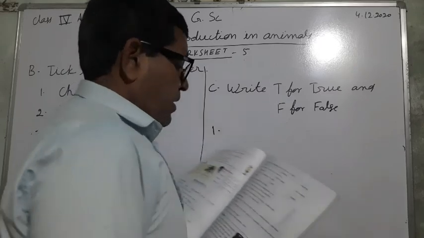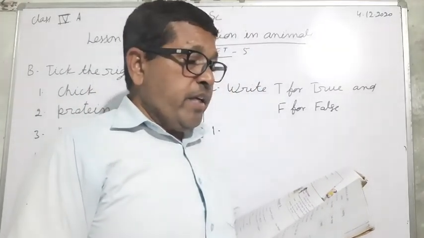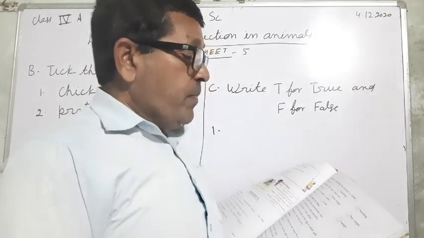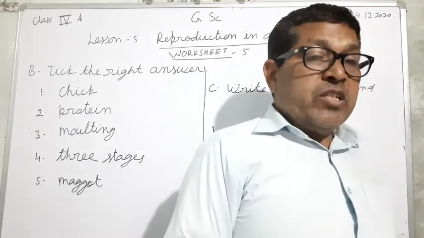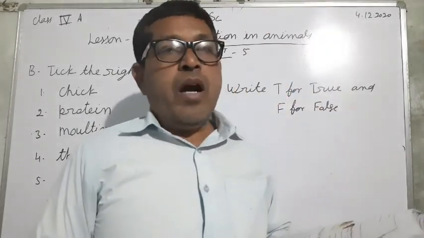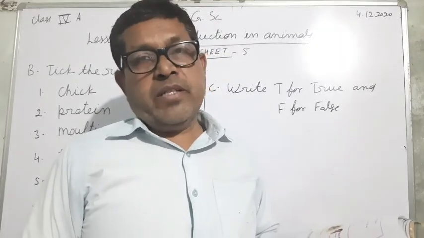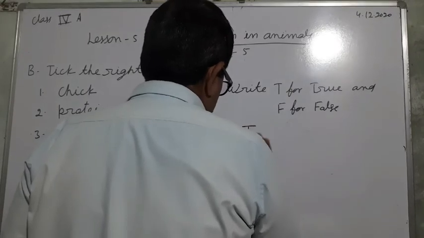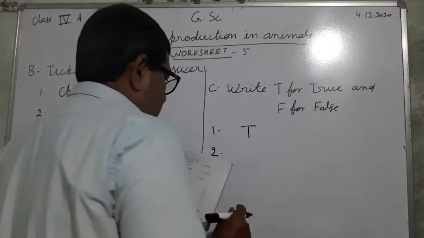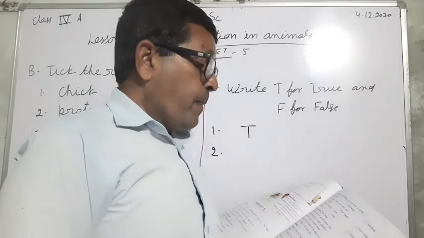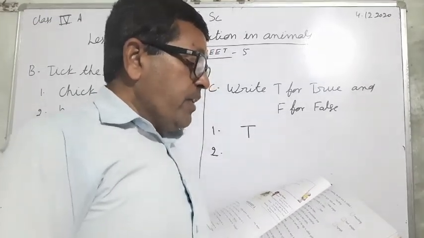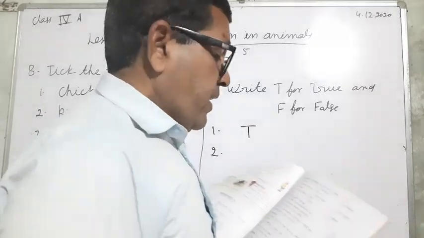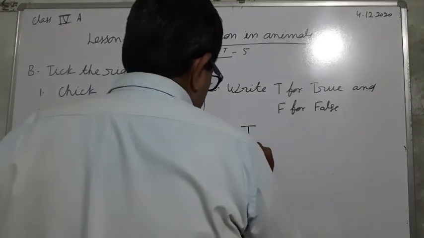So first, mammals look after their grandchildren also, as it is seen in the case of human beings. So here this first option is true. Now next, the larva of a butterfly is called caterpillar. Yes, it is true. Second is also true.